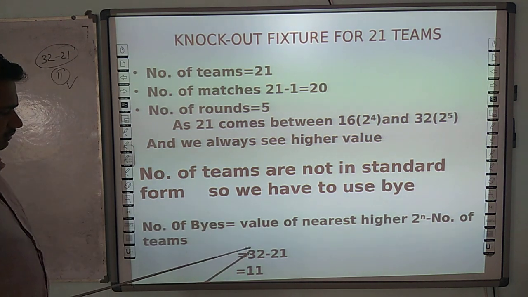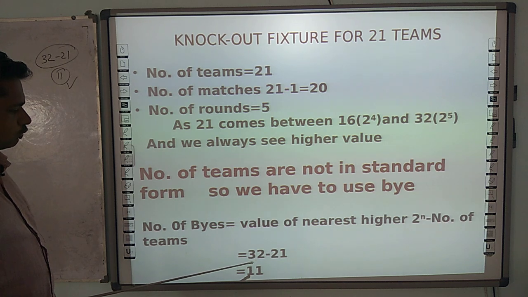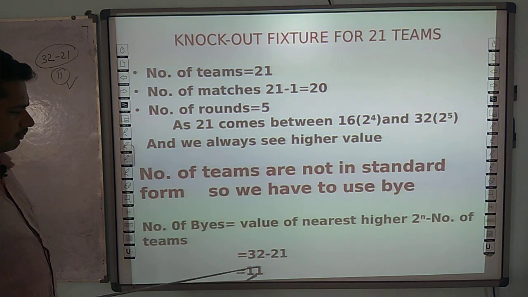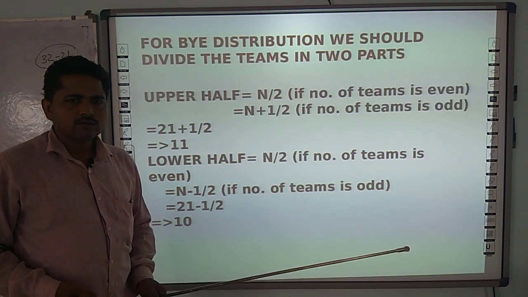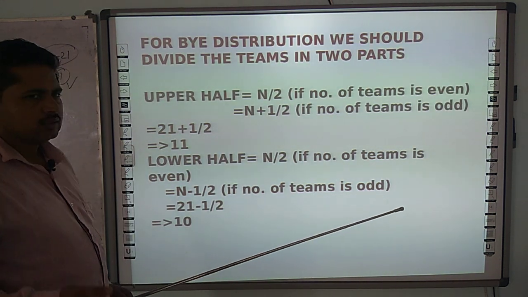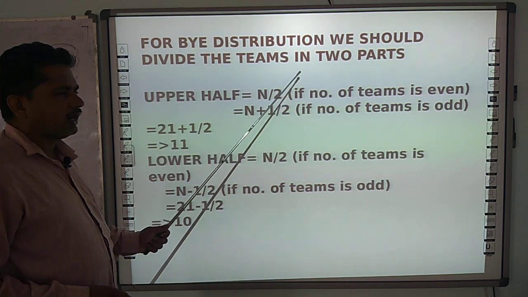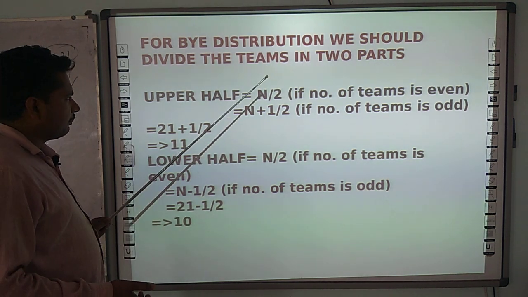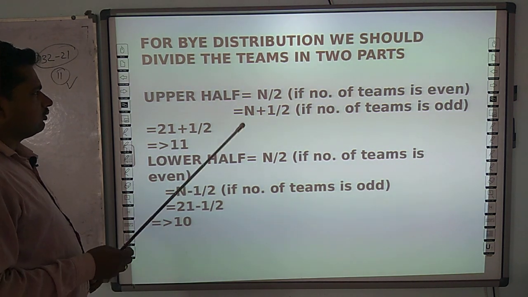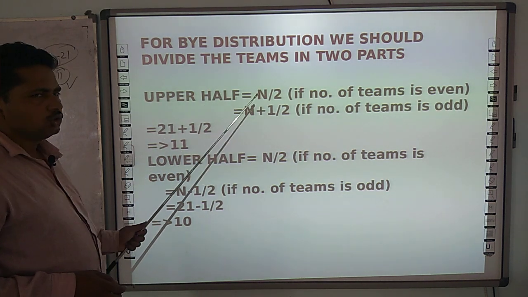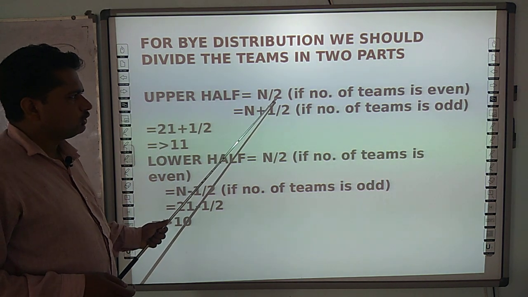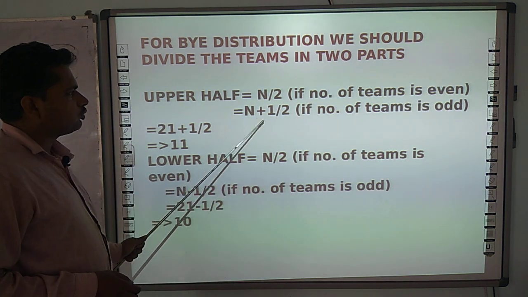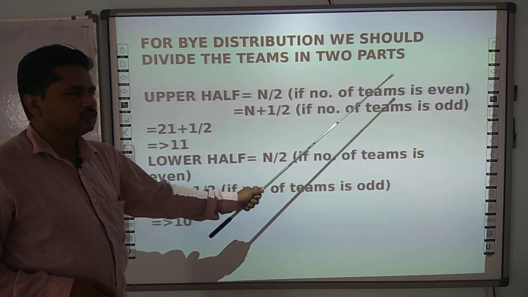The number of byes is the nearest higher value of 2 to the power n minus the number of teams. The nearest higher value is 32, minus 21, and we get 11 byes. For distributing these byes, we divide the teams into two parts, upper half and lower half. For the upper half, we use the formula n by 2 if the number of teams is even, and n plus 1 by 2 if the number of teams is odd.